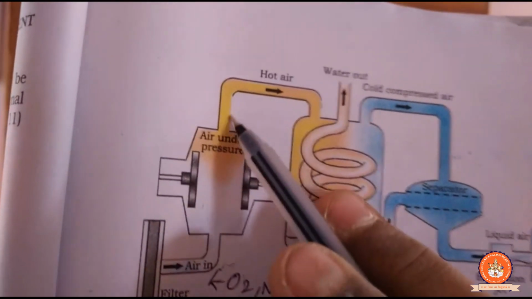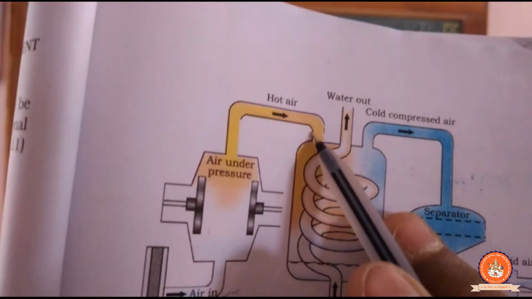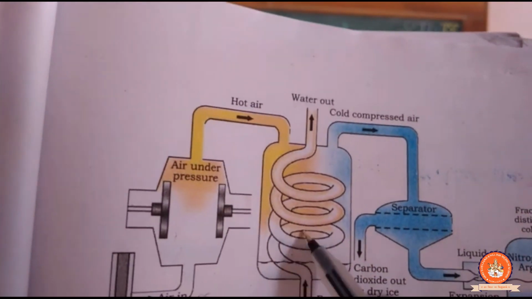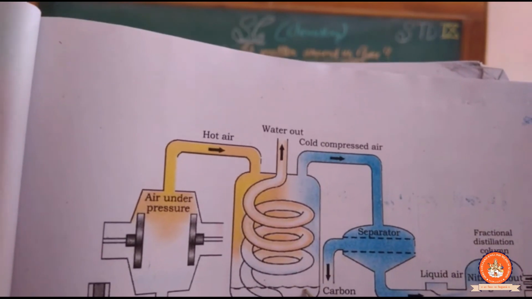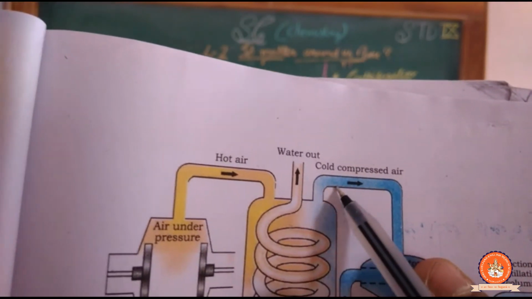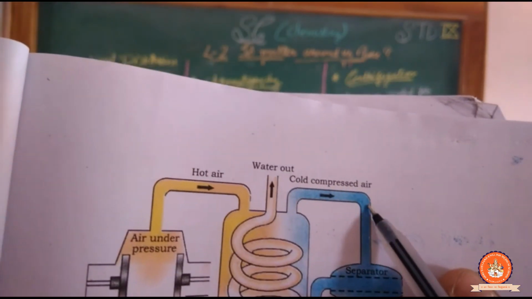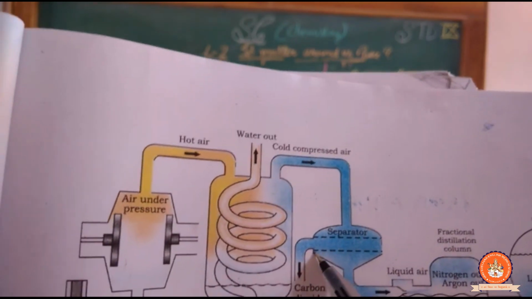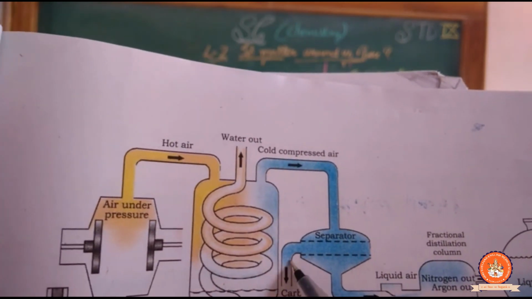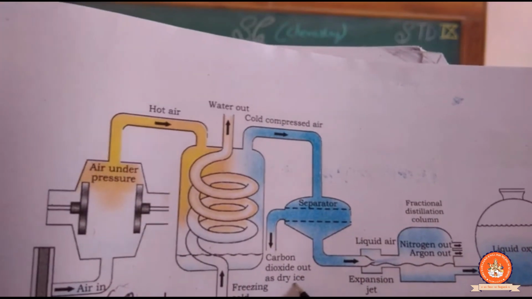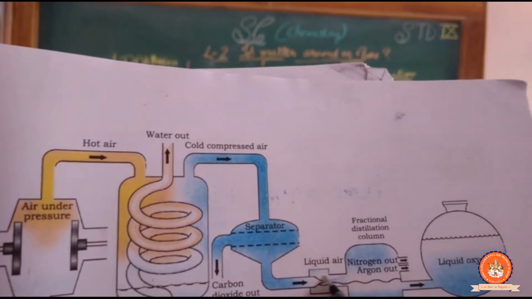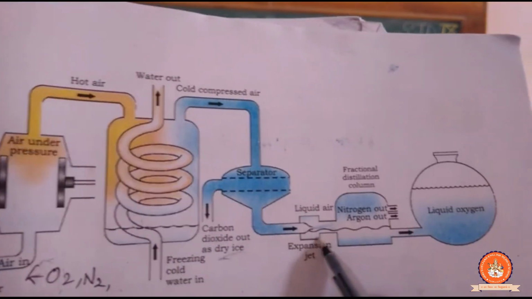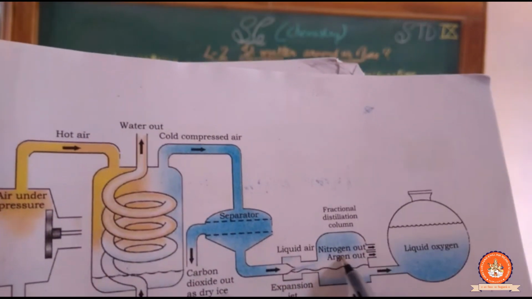Applying the pressure, still the air is hot, so it goes through this, and here we are applying what? The cool water, so this air is converted into the liquid form, and this cooled compressed air comes to this portion, then the carbon dioxide in the air is converted into what? Dry ice. Clear? Solid dry ice, and the rest of the things, with the use of the jet, we will throw over this portion.